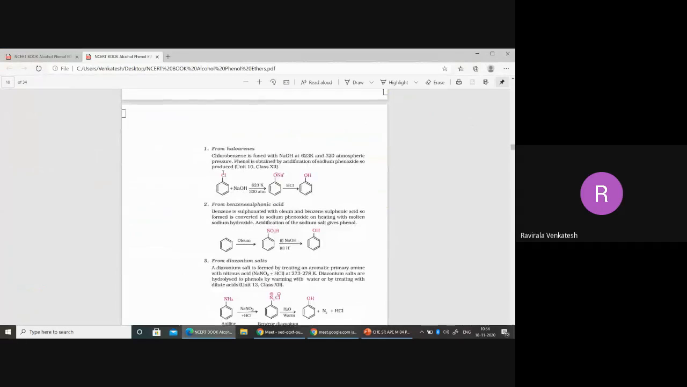So first preparation is what actually? Generally, one thing if you remember, phenol is also called carbolic acid, right? The other, common name of the phenol is what? Carbolic acid. Understood? Carbolic acid is also called phenol. Sometimes it will be useful for you. Phenol is also called carbolic acid.